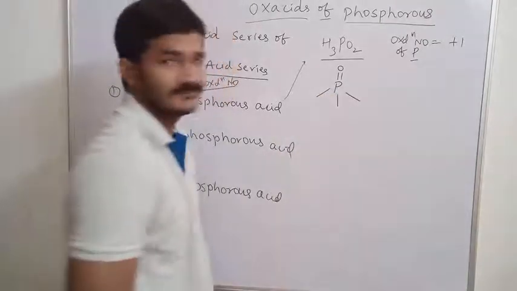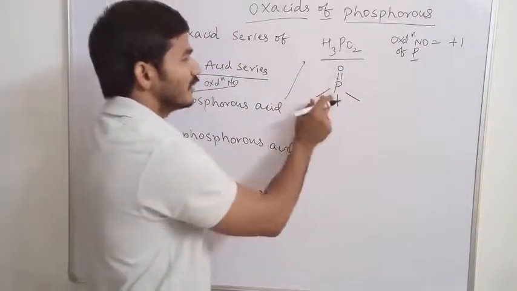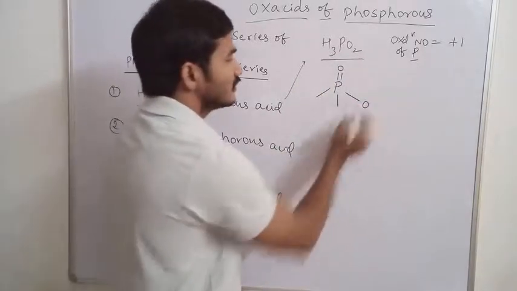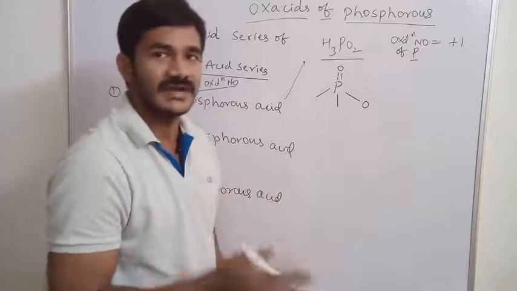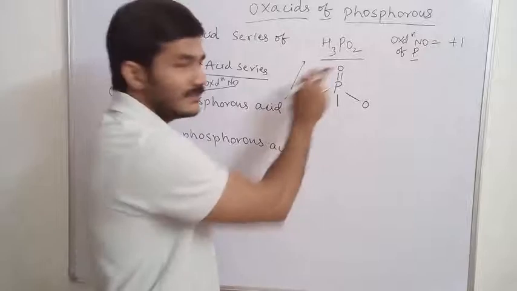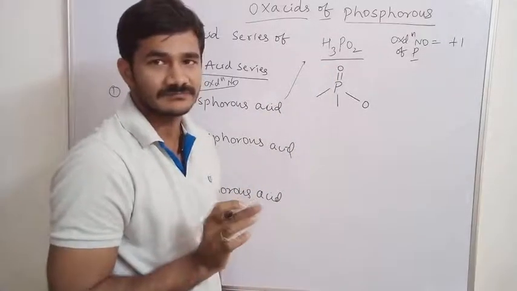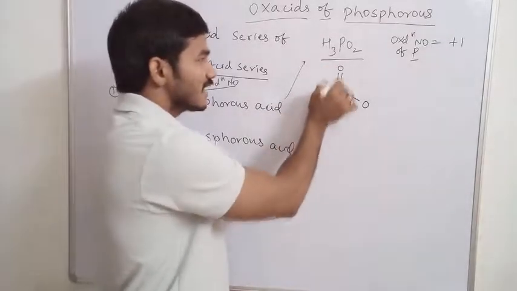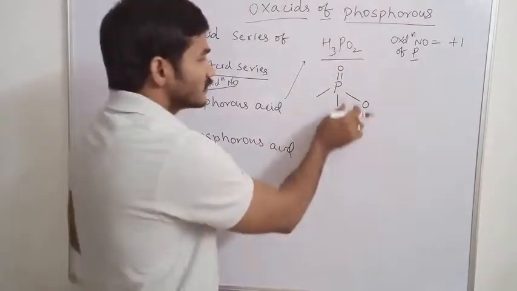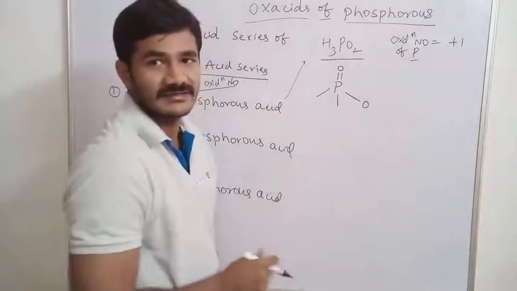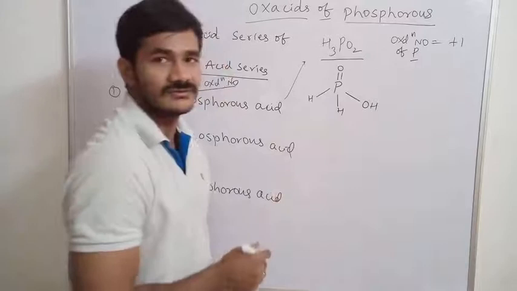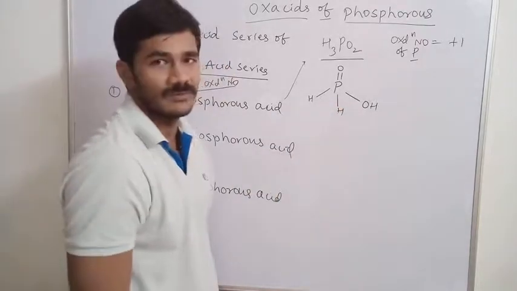Remaining are 3 bonds. For H3PO2, one phosphorus and one oxygen are written. How many oxygens are remaining? One oxygen. Two oxygens are there, and one oxygen should be double bonded with phosphorus. This P double bond O is common in all oxacids of phosphorus. Next, one OH oxygen is written. Then how many hydrogens are there? 3 hydrogens: 1, 2, 3. So this is the structure of H3PO2.